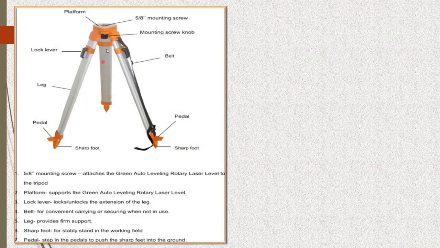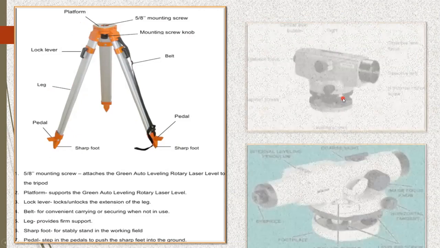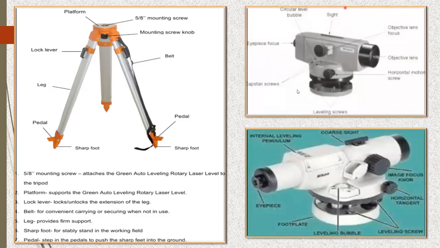So these are the 3 legs, 1, 2, and 3, and these are the different names given to them. You call this the leg, this is called the pedal, this is called the sharp foot, then again this is called the belt. This is a mounting screw knob to fix your auto level over this, and this is the platform where you are going to keep the auto level. In the same way, this is how your auto level looks, and these are the different parts of it.